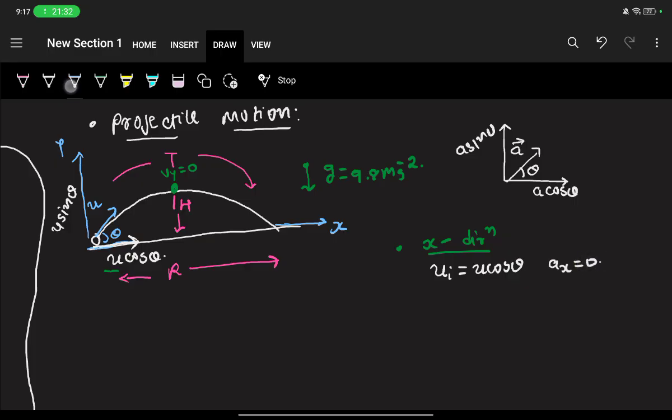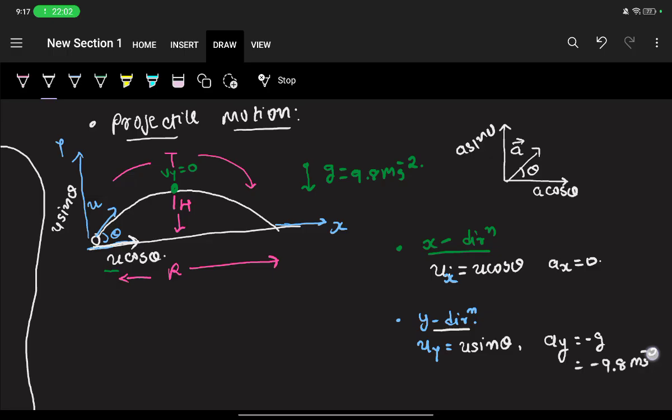And if we talk about the y direction, the initial speed in the y direction is how much? U sin theta, right? And the acceleration in the y direction is minus g. Yes or no? That is minus 9.8 meter per second square.